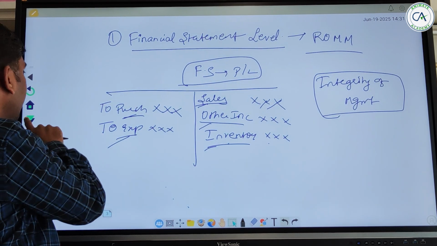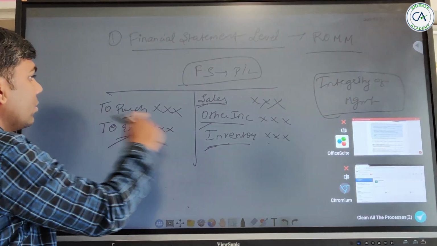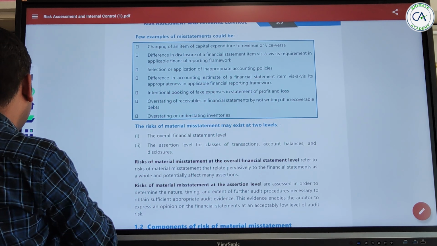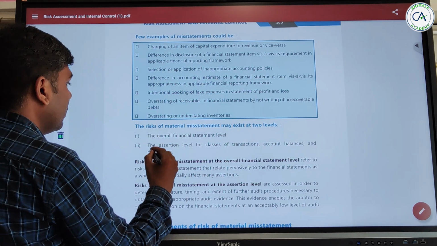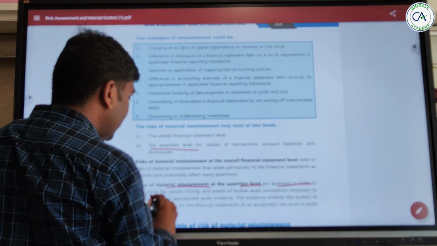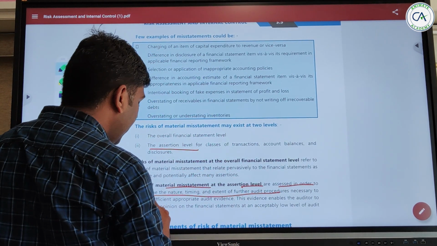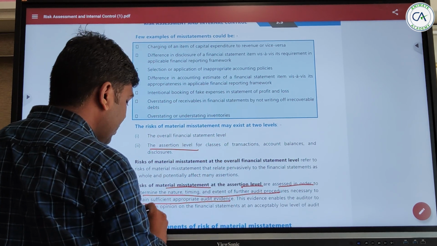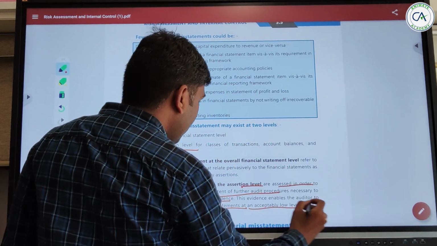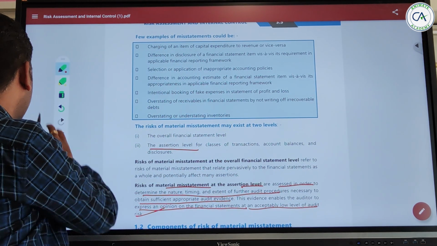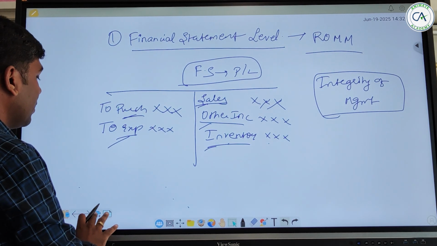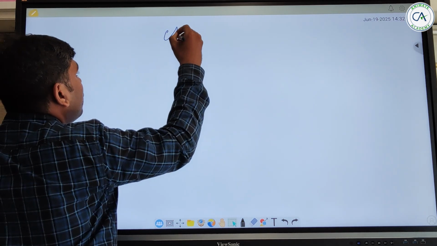Okay, now next is at assertion level. The risk of material misstatement at the assertion level is assessed in order to determine the nature, timing and extent of further audit procedures to obtain sufficient appropriate audit evidence. This will enable us to express an opinion at an acceptably low level of audit risk. Let's understand what we are trying to tell. Right now, this was at the financial statement level. Now we are talking about assertion level.